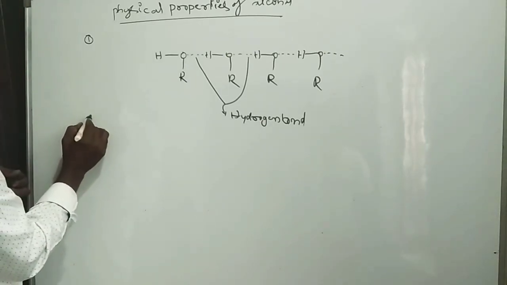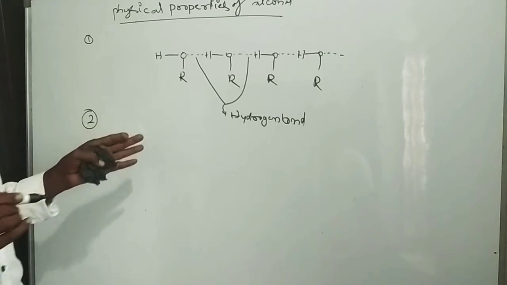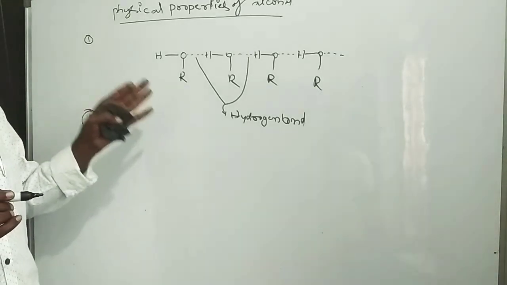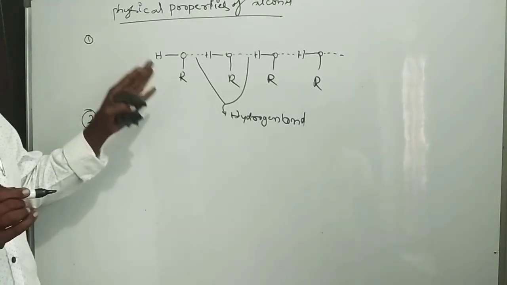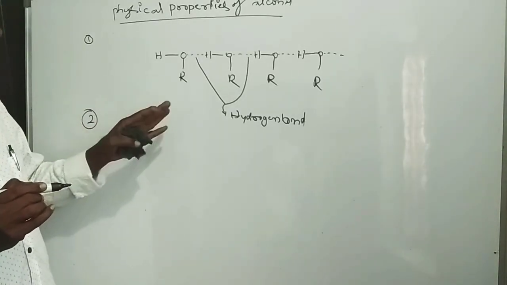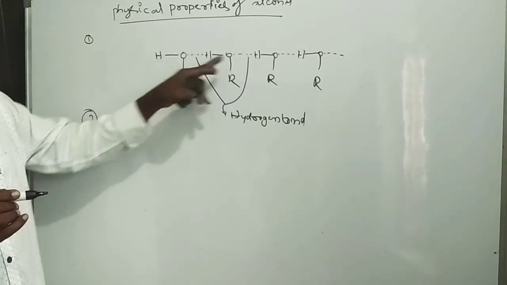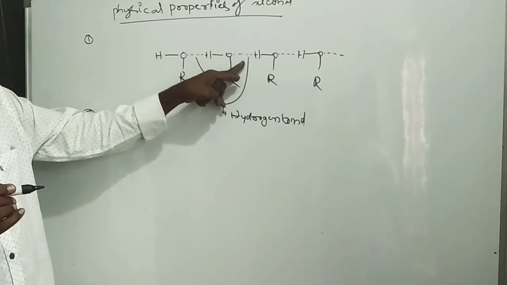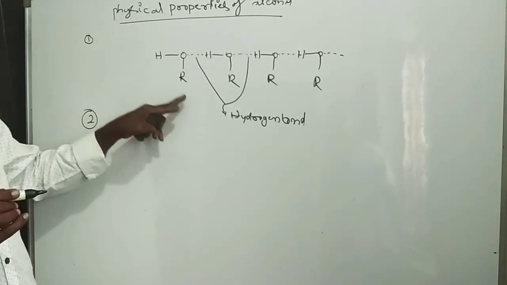Another point: the melting and boiling points are also higher than those of the corresponding isomeric compounds, that is ethers. Why? Because ethers have no hydrogen bonding, but alcohols have hydrogen bonds. Due to this reason, the melting and boiling points of alcohols are higher than those of ethers.